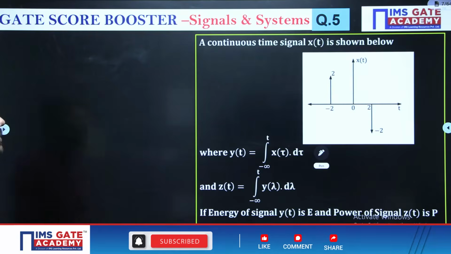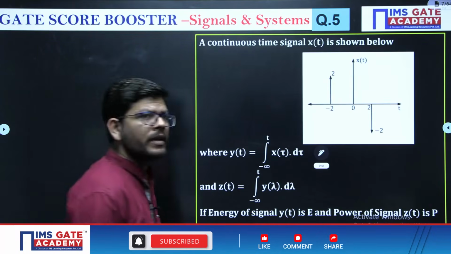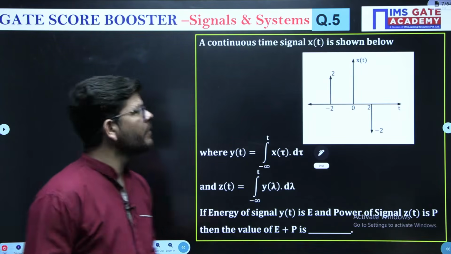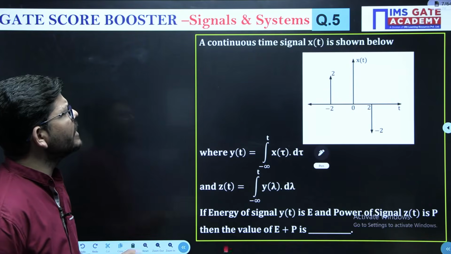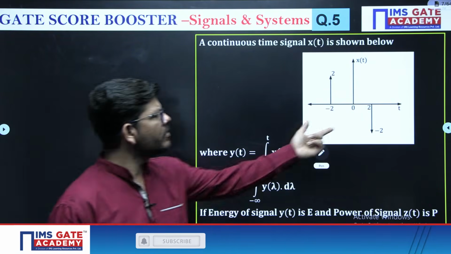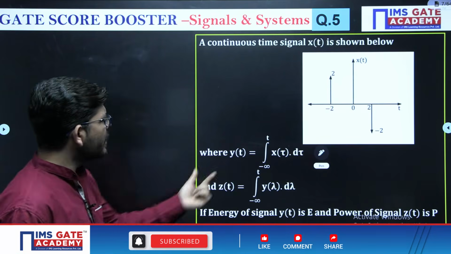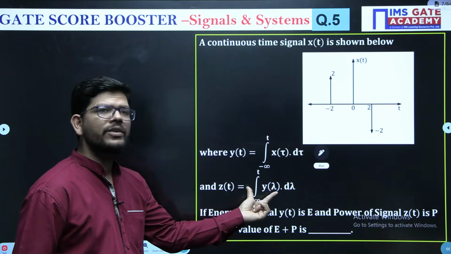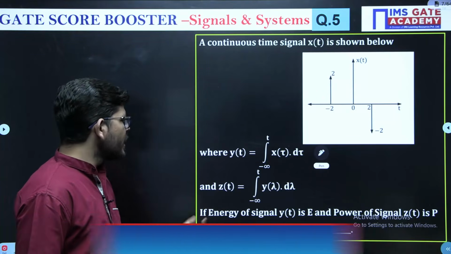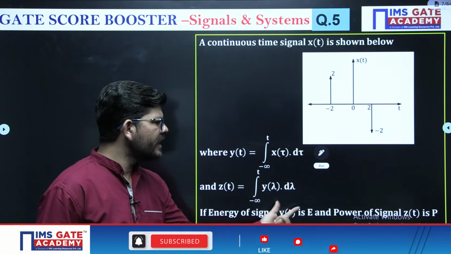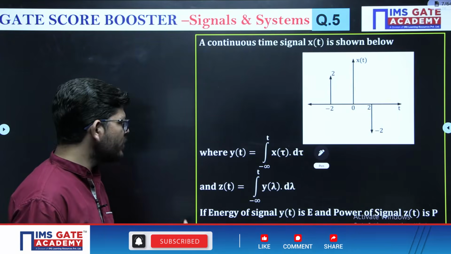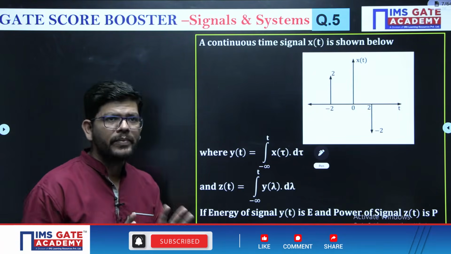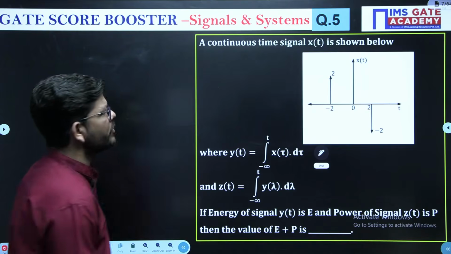Then see the next question. Now see this one. It's a very good question. A continuous time signal x(t) is given in terms of impulses. Then y(t) is the integration of x(t) and z(t) is the integration of y. Then the energy of y is E and the power of z is P. Then what is going to be E plus P? How to solve this question?